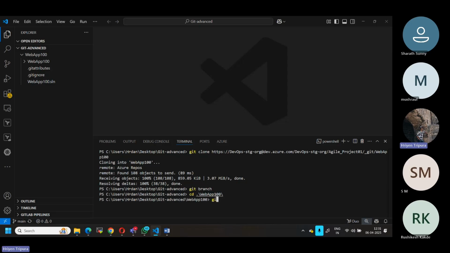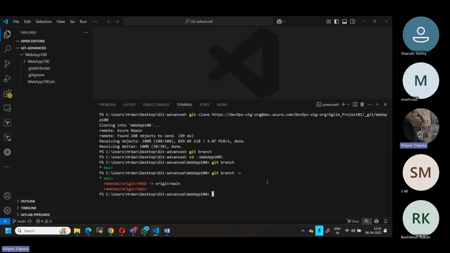If I type git branch, now I can see main. If I want to see the remote, I mean all branches, I can use dash a to see every single branch. Now if I type here, I can see only two. One is a remote. This is the only one we can see, right?